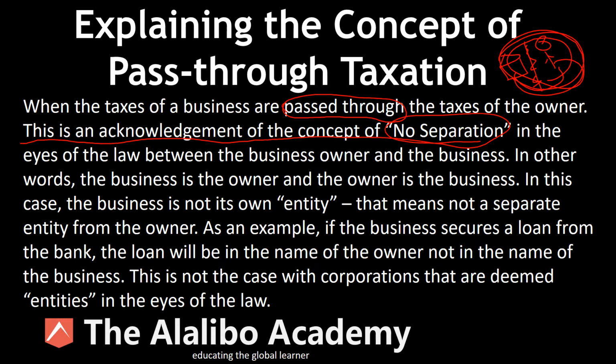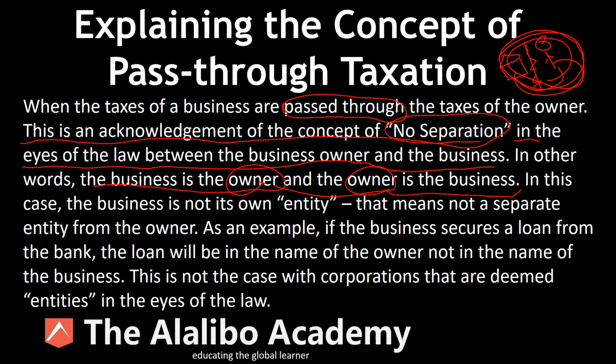All right, so this is an acknowledgement of the concept of no separation in the eyes of the law between the business owner and the business. In other words, the business is the owner and the owner is the business. And that's the sole enterprise category in terms of business registration.